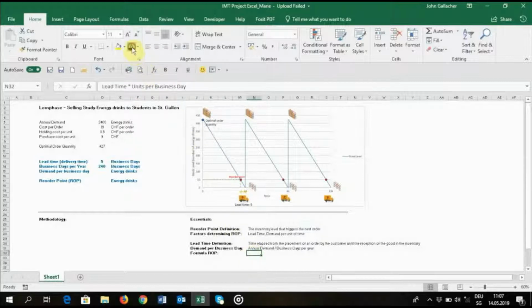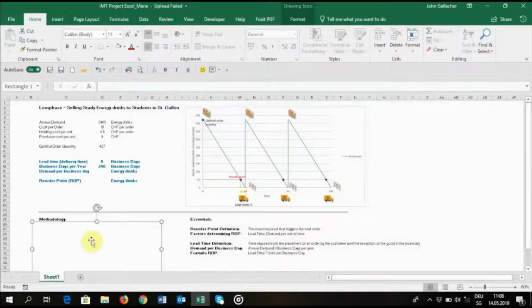The formula corresponds to the reorder point equals lead time multiplied by the demand per business day. So as we can see, it corresponds quite clearly to the demand in inventory during lead time. Therefore, Maximilian is able to reorder stock well before inventory is empty so that he can satisfy the demand encountered during lead time with the remaining stock in the inventory. Now let's compute the reorder point for Maximilian.